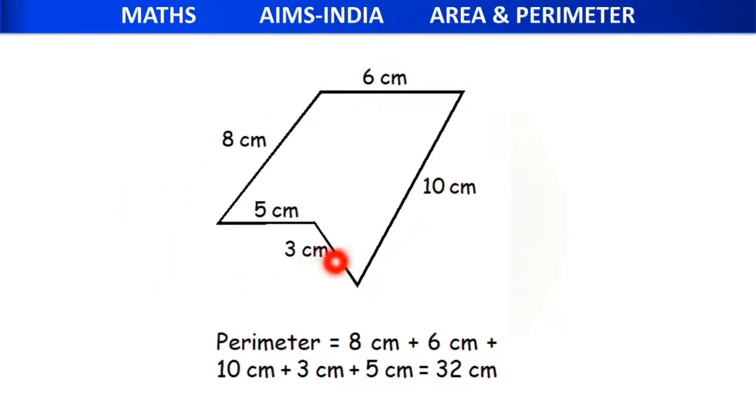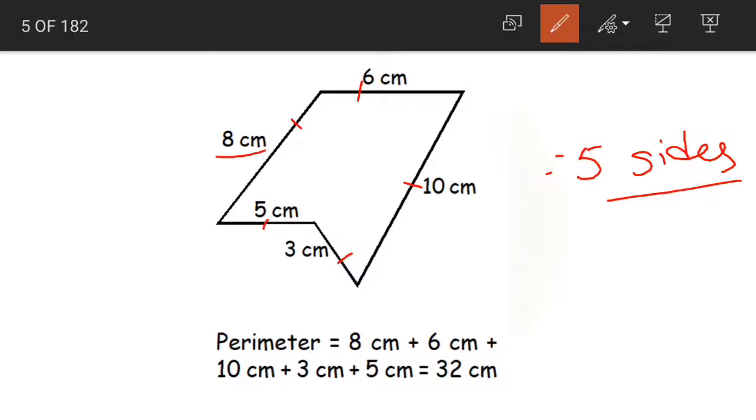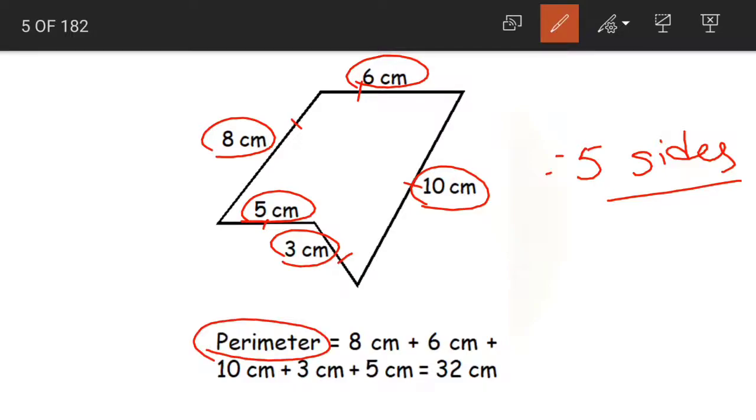See, for example, here they have given a big figure, children. And how many sides does it have? 1, 2, 3, 4, 5. The given figure has 5 sides. And the length of each side is given: 8 centimeters, 6 centimeters, 10 centimeters, 5 centimeters and 3 centimeters. What is given? The length of each side is given. And what should we find out? We should find out the perimeter of the given figure.